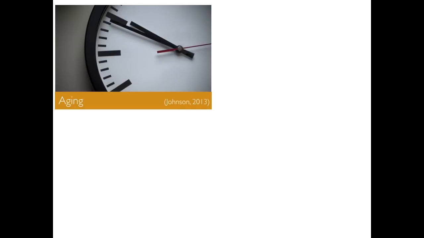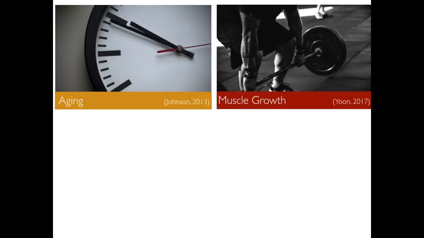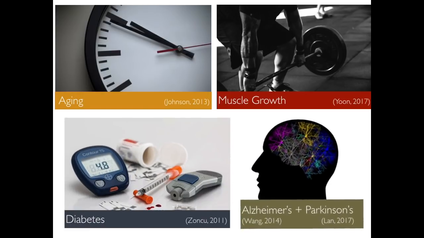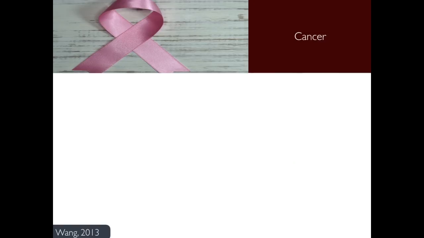Inhibiting mTORC1 in the mTOR pathway has been found, for example, to elongate lifespan in mice. mTORC1 activation is also necessary for protein synthesis and building muscle, such as after a workout. Studies have also been finding links between mTOR and diabetes, Alzheimer's, Parkinson's, and many more diseases that can't be covered in the length of this video. One area of especial promise, though, is cancer. Knowing how amino acids activate the mTOR pathway can be useful for the treatment of cancer.